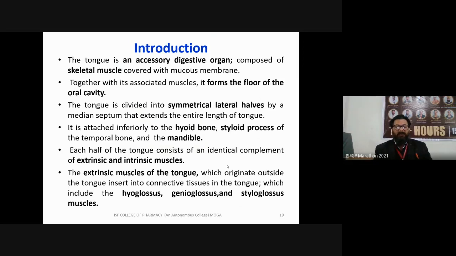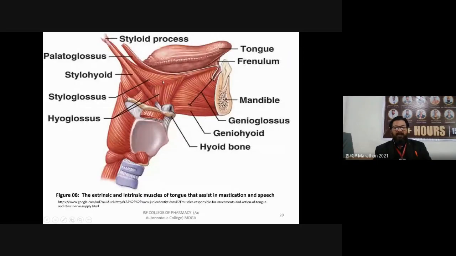There are different types of muscles present in the tongue also. So what do you mean by extrinsic muscles of the tongue? They basically originate outside the tongue and insert into connective tissue in the tongue, which include the hyoglossus, genioglossus, and styloglossus muscles.